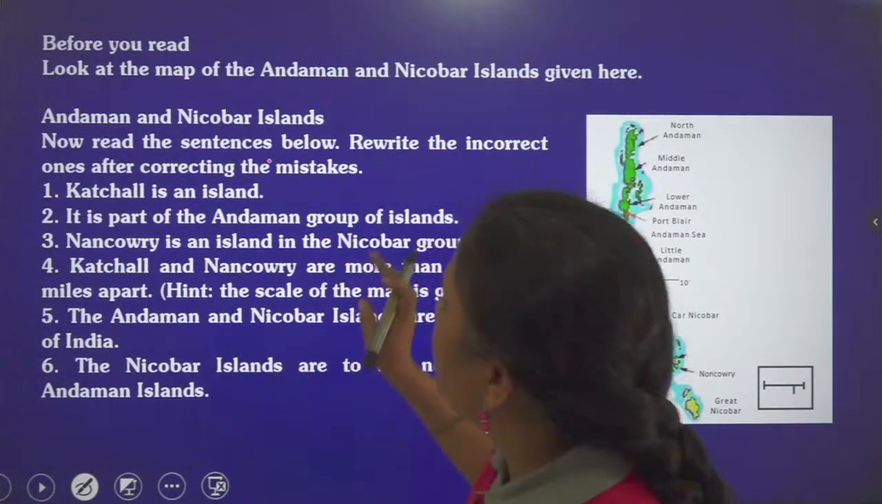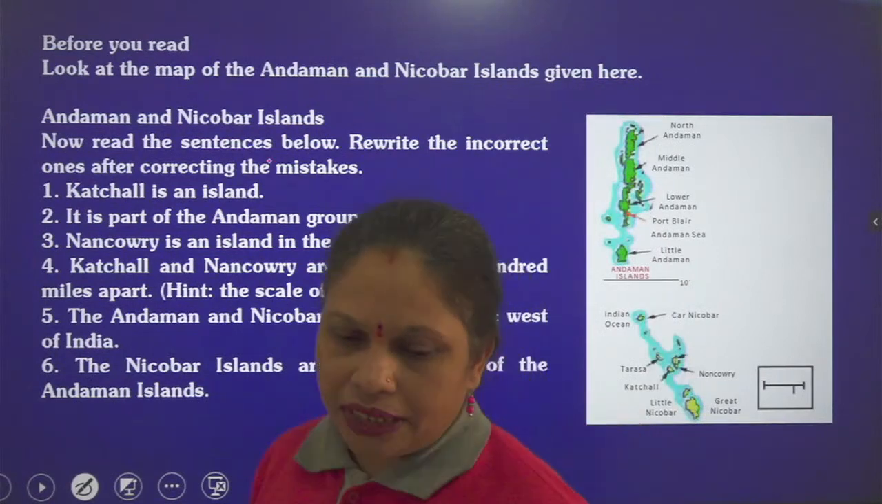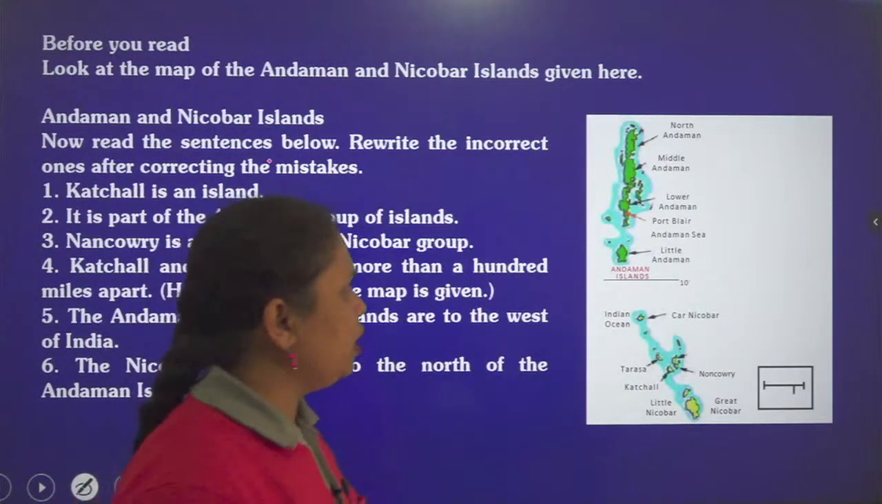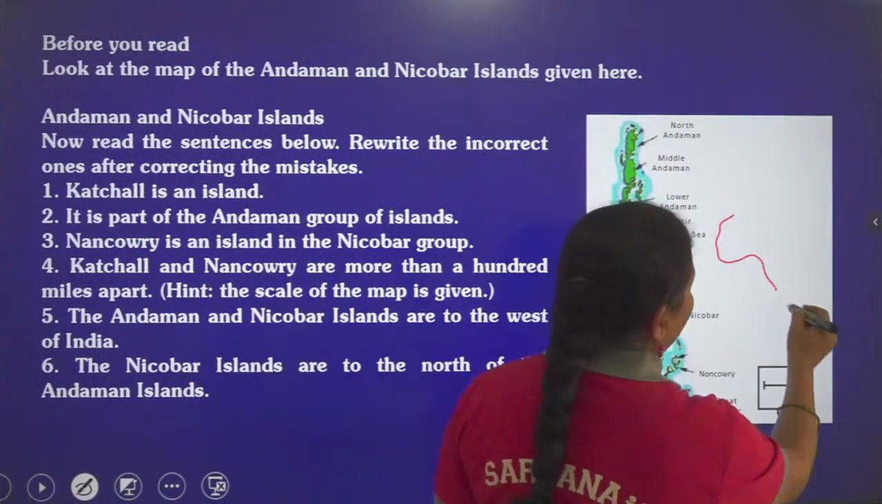It is given, Andaman and Nicobar Islands. We are talking about the Andaman and Nicobar Islands, which are on the eastern part of India, if you remember the map of India like this.